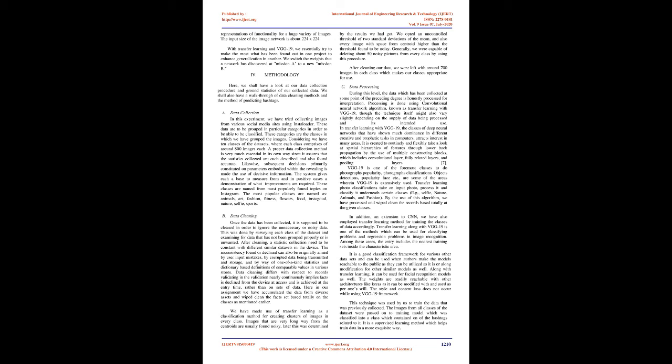This deep network has about 60 million parameters and 650,000 neurons, which include 5 convolutional layers, some of which are followed by max-pooling layers, and 3 fully connected layers with a final 1000-way softmax. To accelerate the training, the use of non-saturating neurons and a very efficient GPU implementation of convolution is applied. A recently developed regularization method is used to reduce overfitting in the fully connected layers. Dropout, used recently, has proven very efficient.